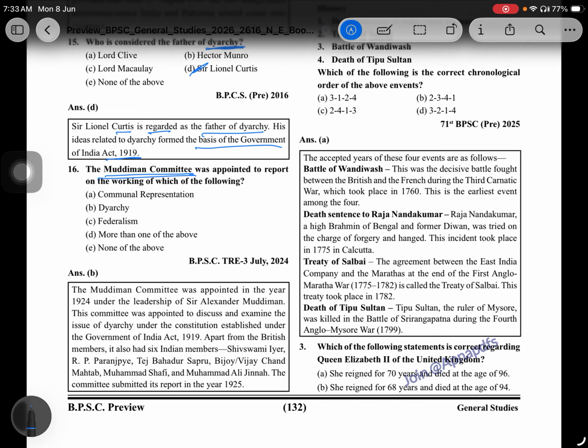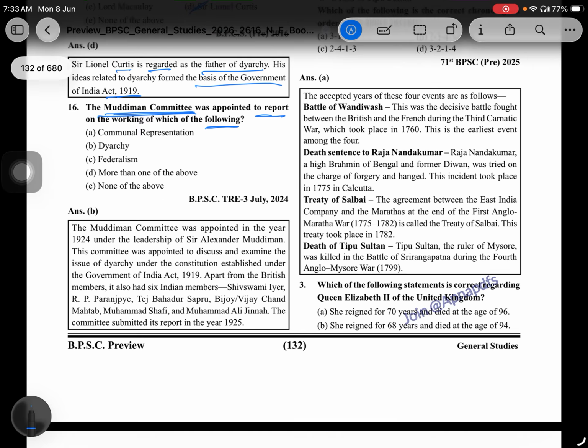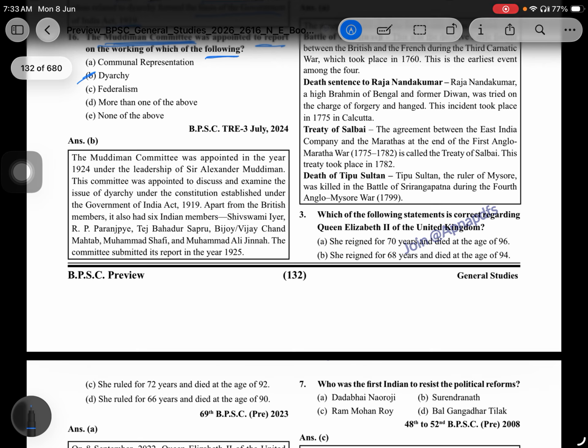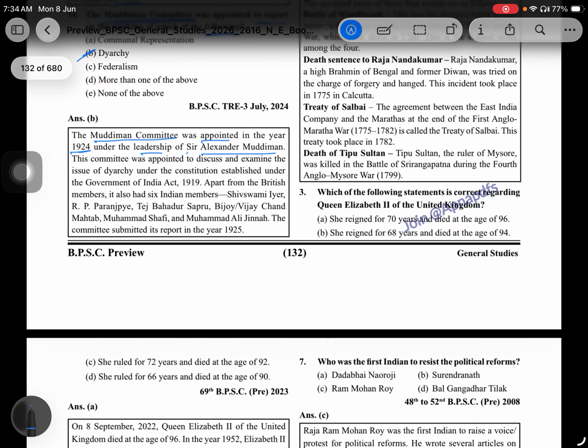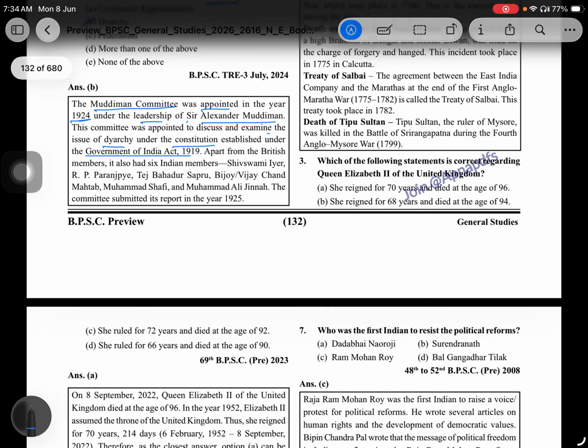The Muddiman Committee was appointed to report on the working of which of the following? That is diarchy. The Muddiman Committee was appointed in the year 1924 under the leadership of Sir Alexander Muddiman. The committee was appointed to discuss and examine the issue of diarchy under the constitution established under the Government of India Act 1919.